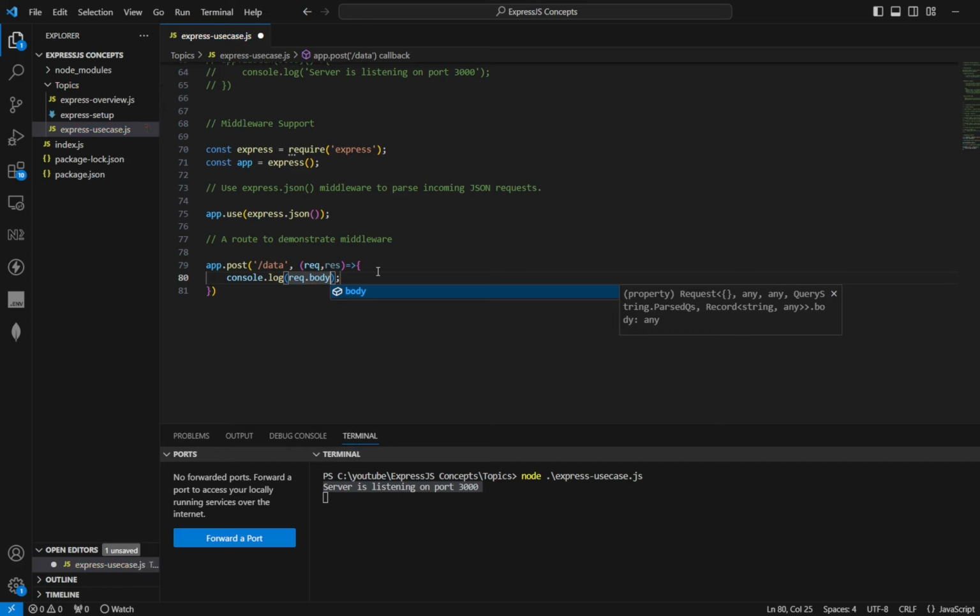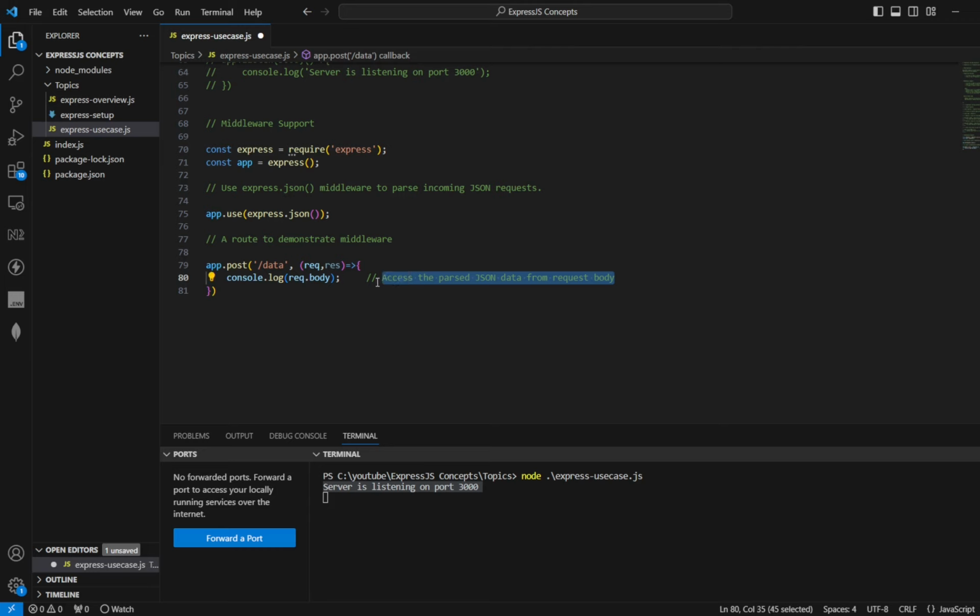Using this we can access the parsed JSON data from the request body. Here we have used the express.json middleware to parse incoming JSON requests, and that parsed request's body is what we are accessing.